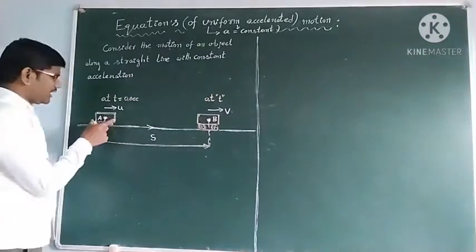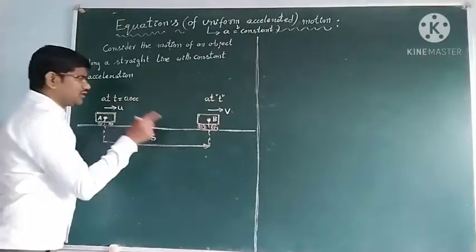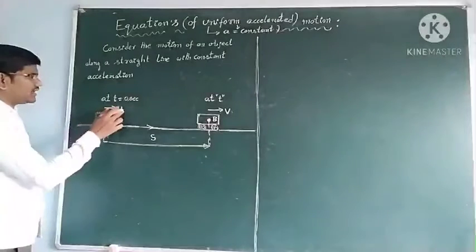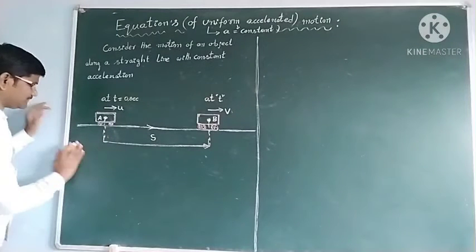Now the object is moving on this straight line path. This is our object, and let u be the initial velocity.